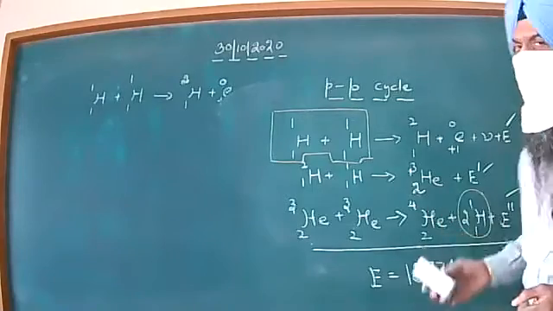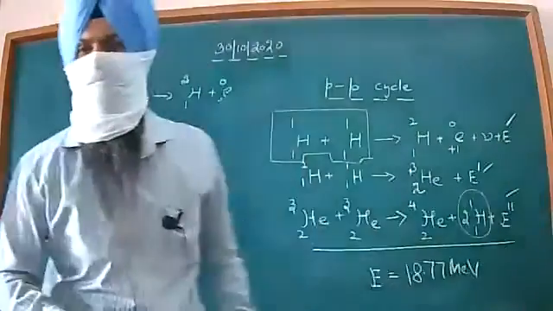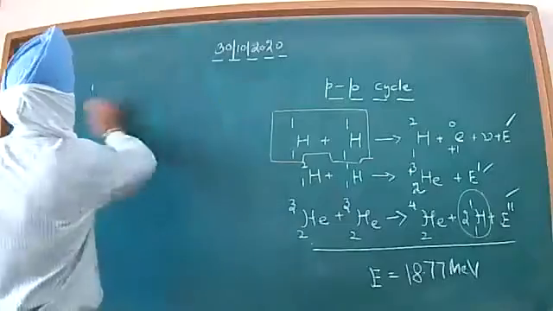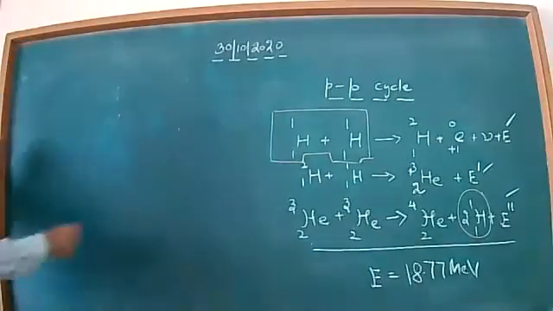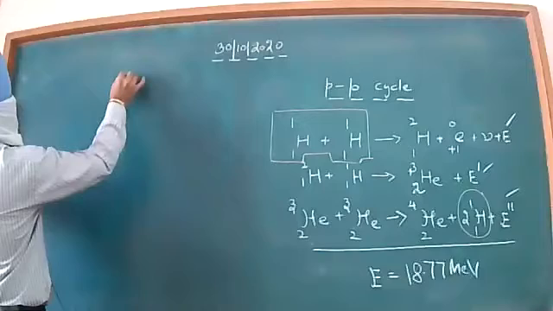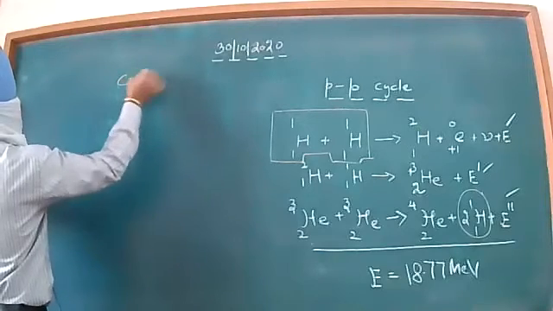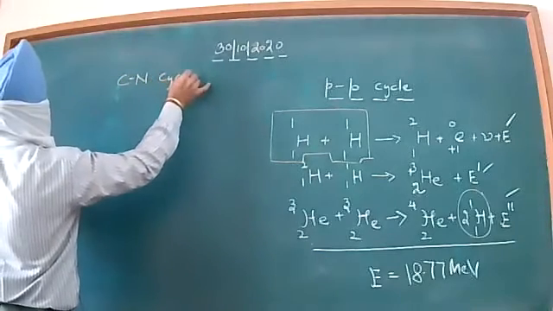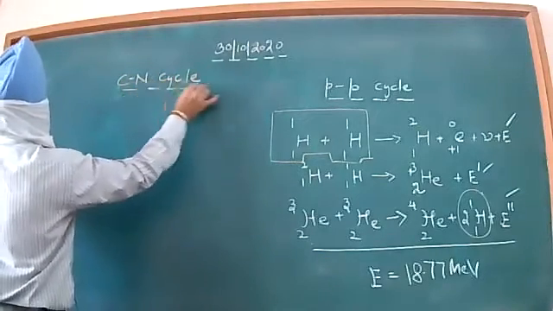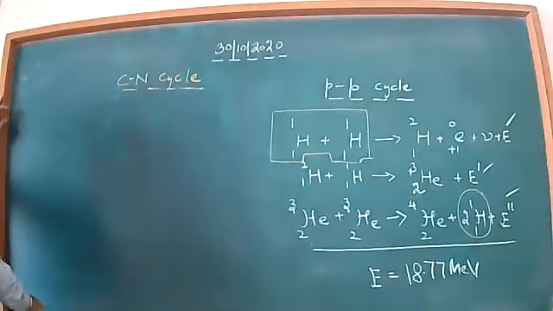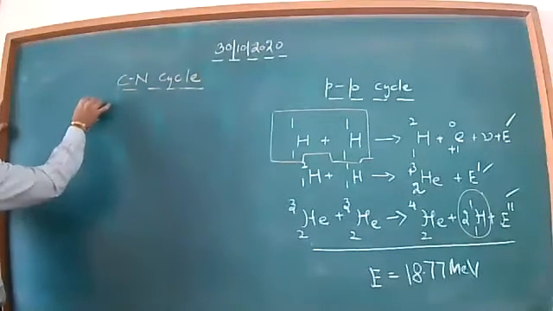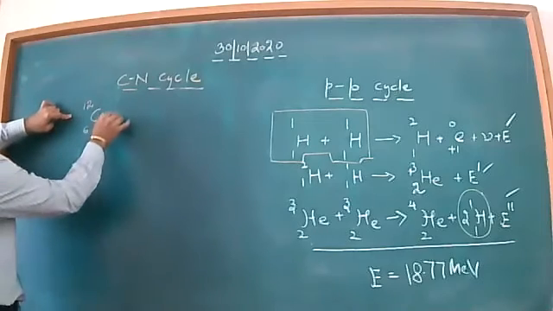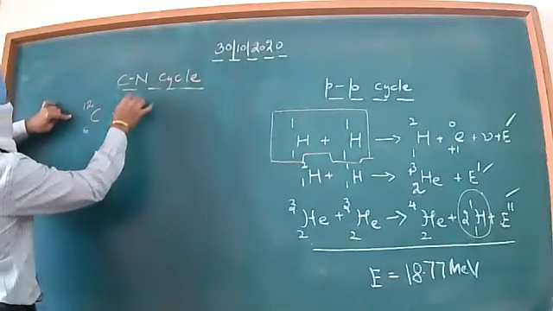Now, dear students, let me take the case of the carbon-nitrogen cycle. This is just another cycle that is taking place inside the sun. Dear, look at this carefully. Carbon 6,12 isotope is available with me. It is combining with one proton.